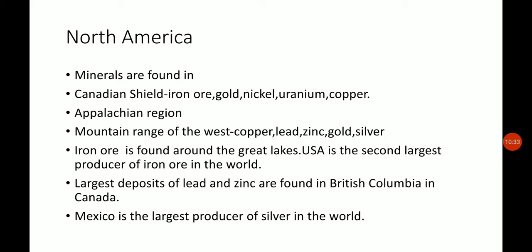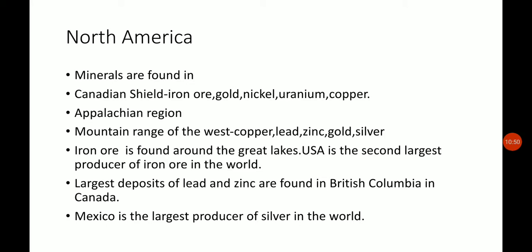We have the Canadian Shield, we have the Appalachian region, then we have the mountain range of the west. That means in North America these three regions are particularly concentrated with mineral resources.